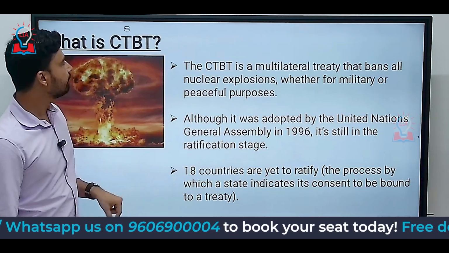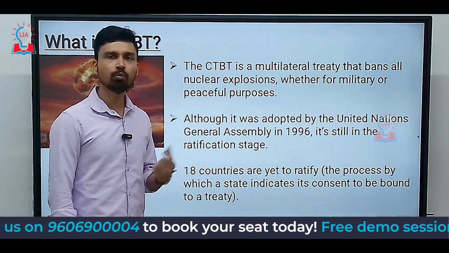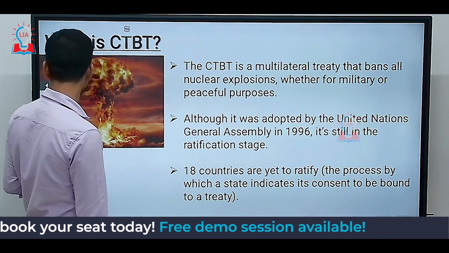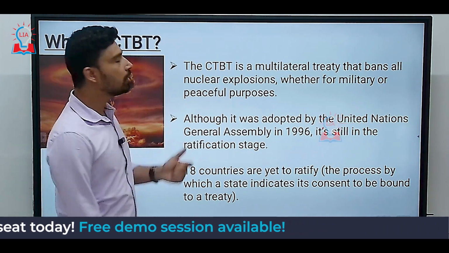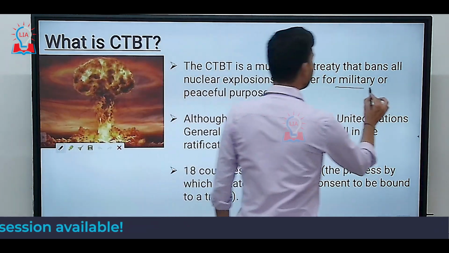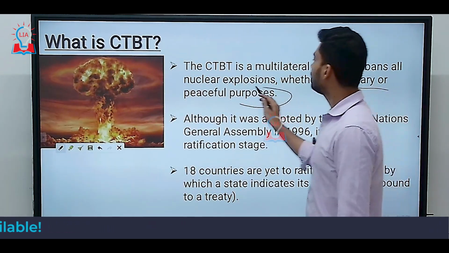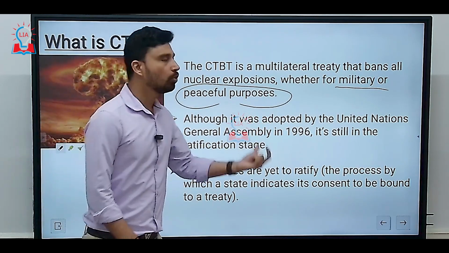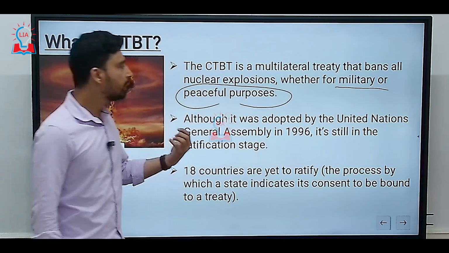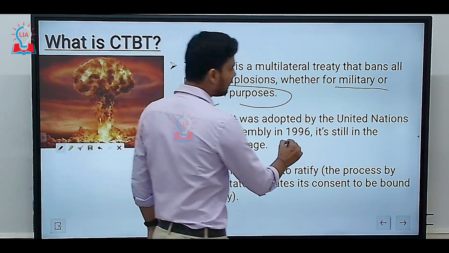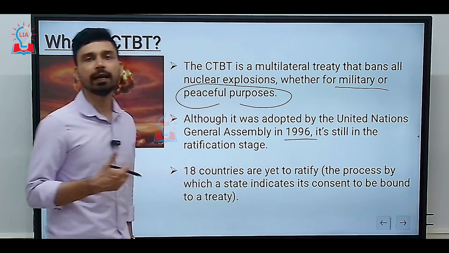Now, apart from that, what does the CTBT mean? It is a multilateral treaty that bans all kinds of nuclear explosions, whether they are done for military purposes or for peaceful purposes. It was also adopted at the level of the United Nations General Assembly in the year 1996, just after the end of the Cold War.